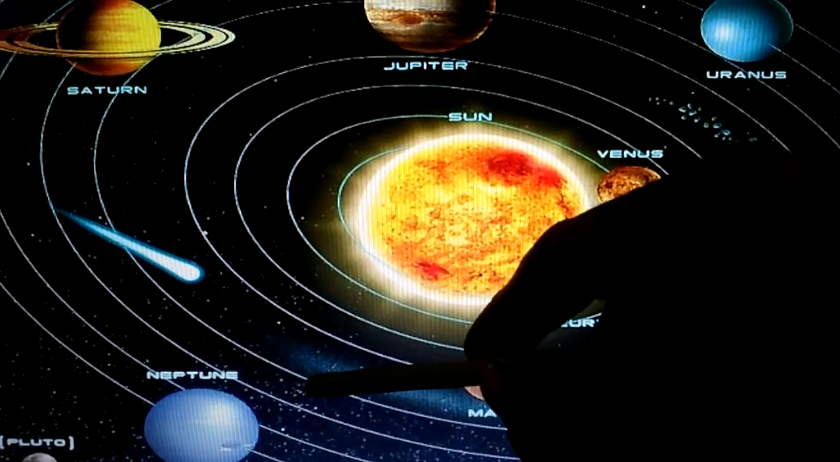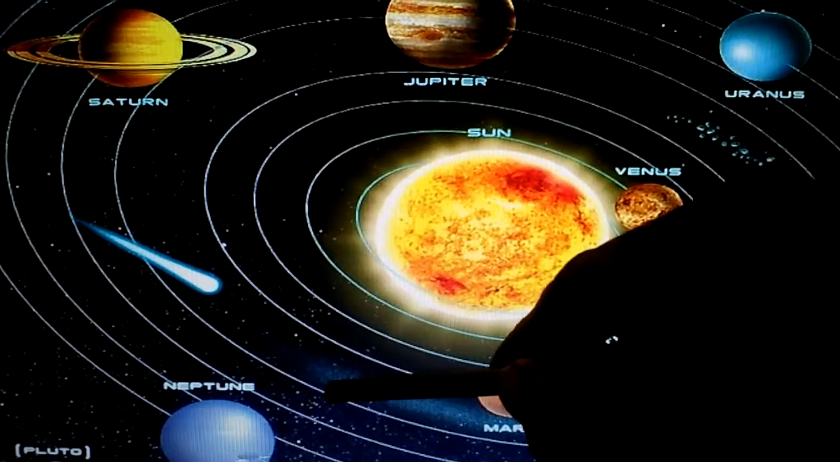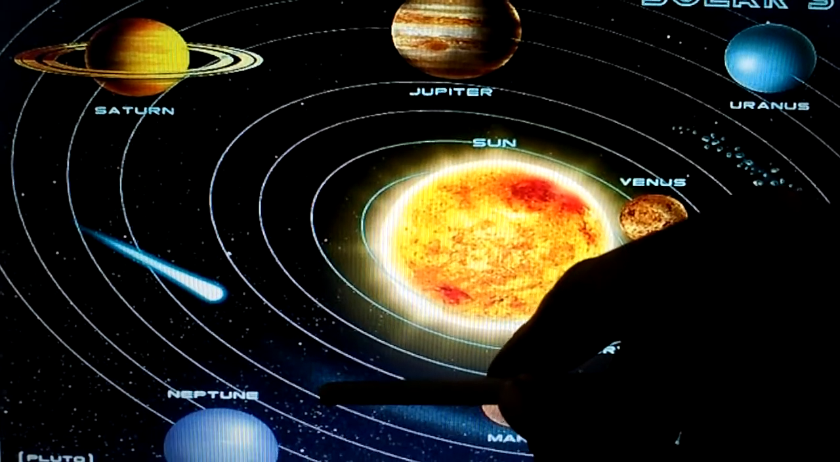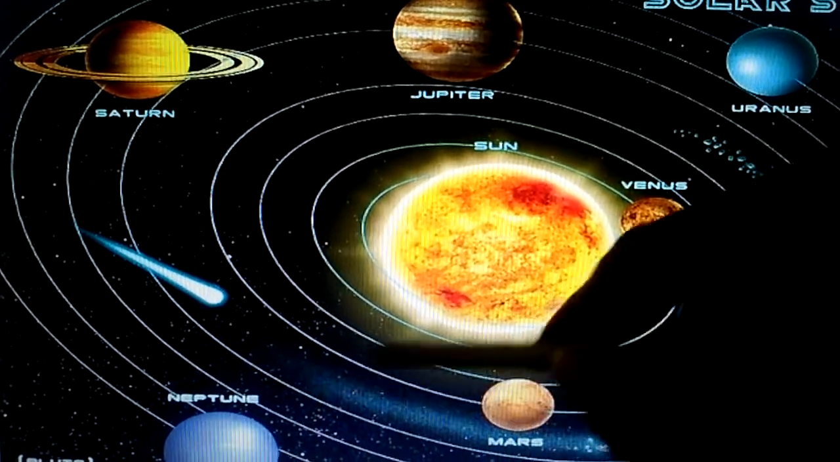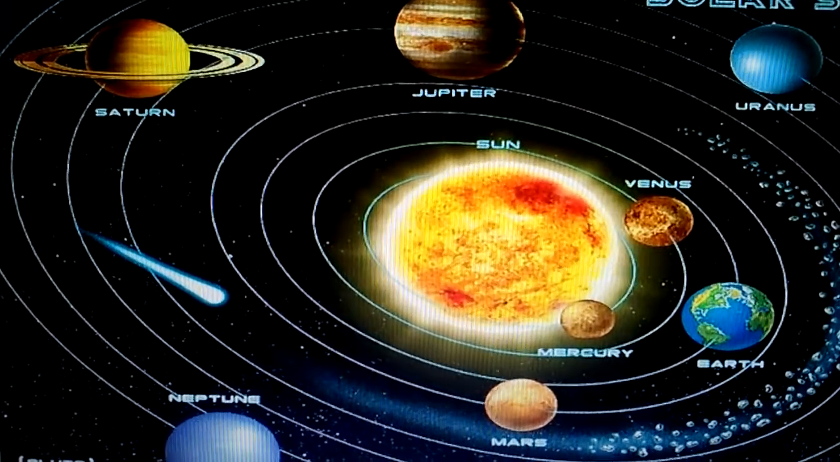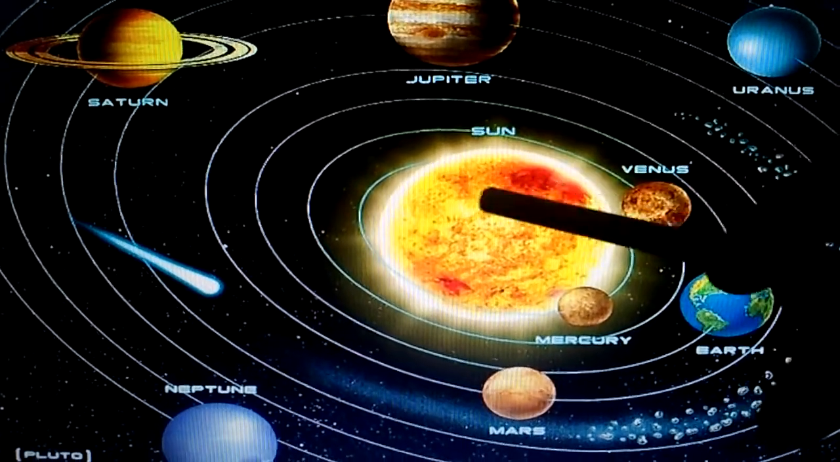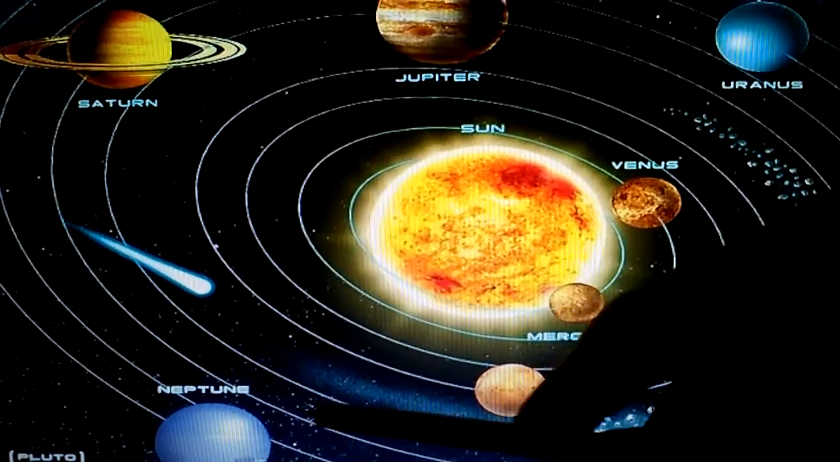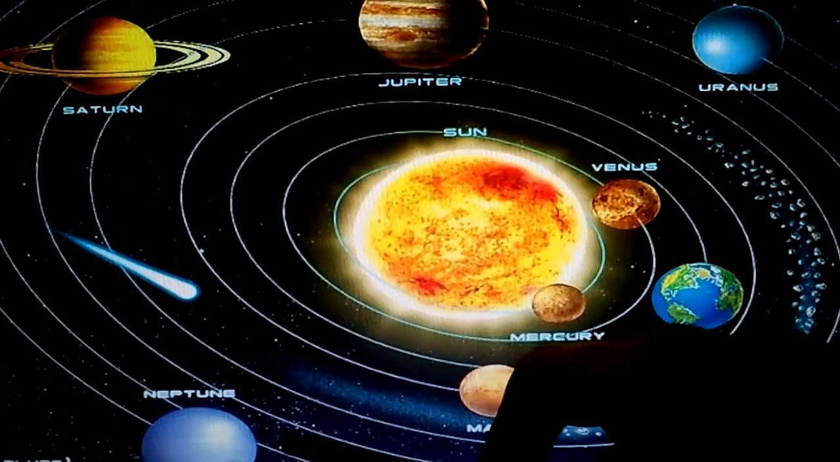And Neptune is the third largest planet, and it is also the furthest from the Sun. It is only a little bigger than Uranus.